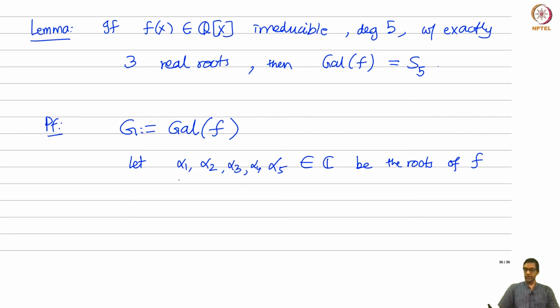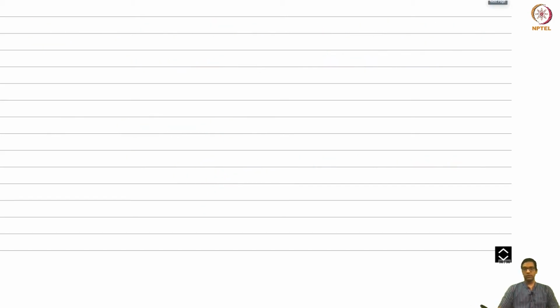Okay, so let's say that these 3 are real numbers. Now the first observation: to prove that the Galois group is S5, we will construct elements which generate S5 inside the Galois group.